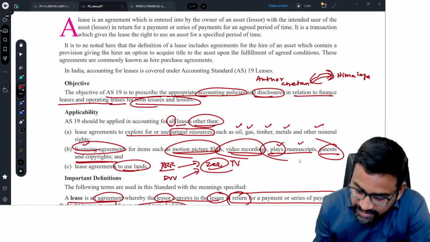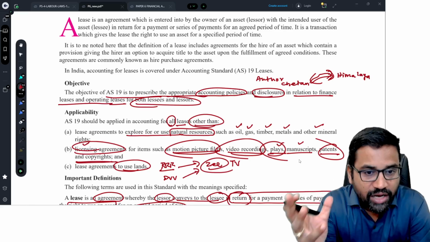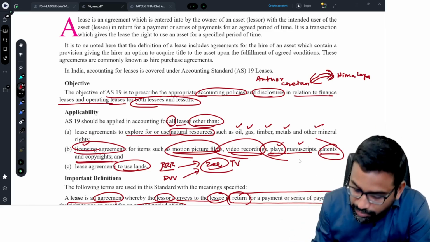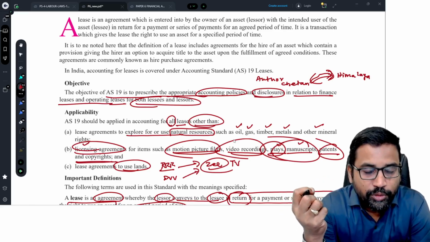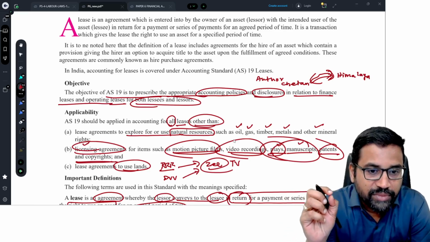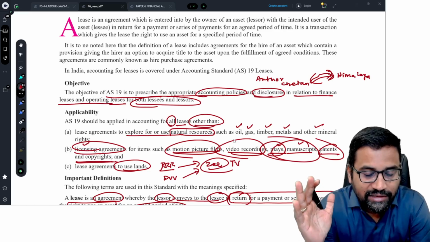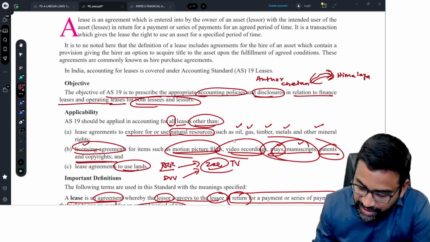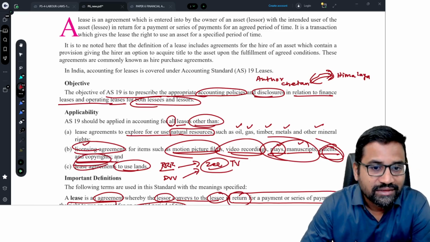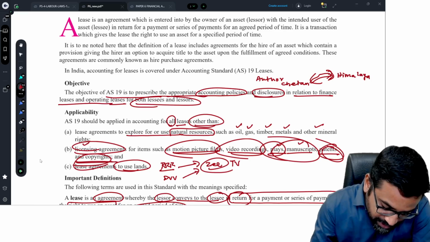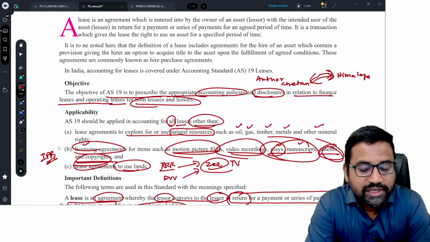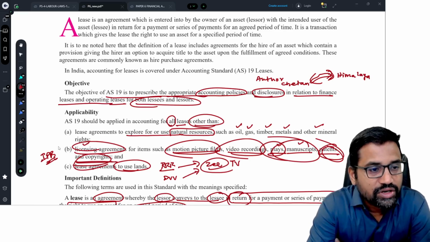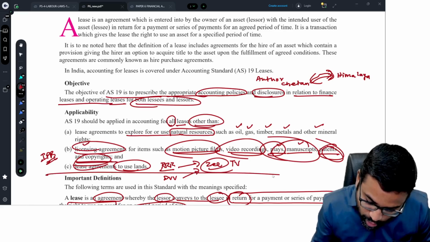Any place, so maybe any kind of drama, the script of the drama, or manuscripts, books of original writings. So maybe biographies, maybe any theorems written by famous scientists in their own handwriting, original things, manuscripts. So any patents, any copyrights. See, all these, to put it simply, what is that? Intellectual property rights, IPR. Now, giving IPRs under a license is not covered under this standard. So this is the scope of this standard.